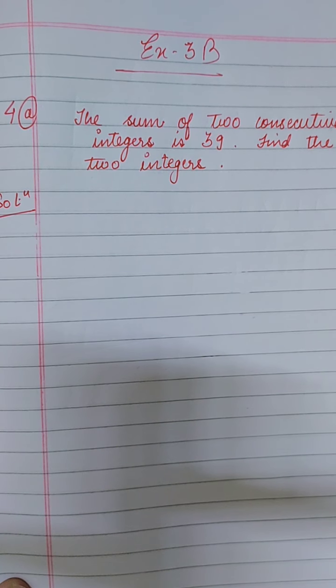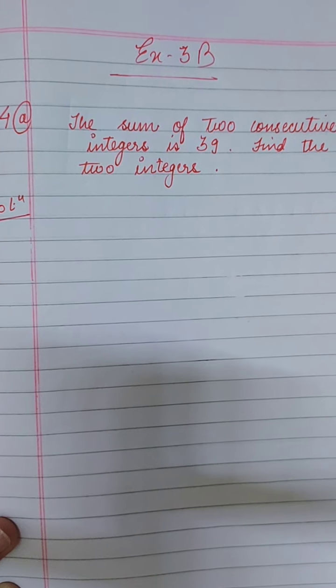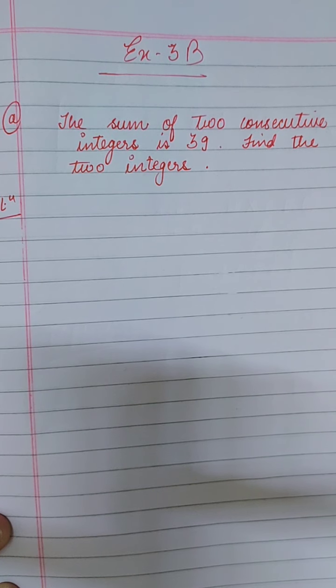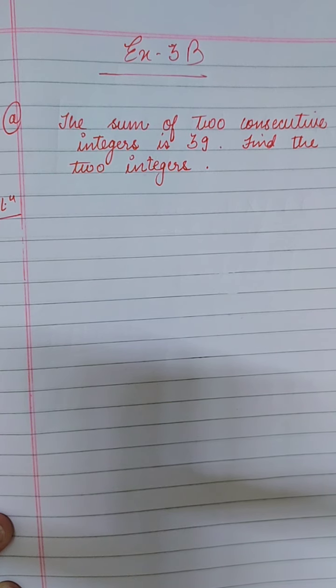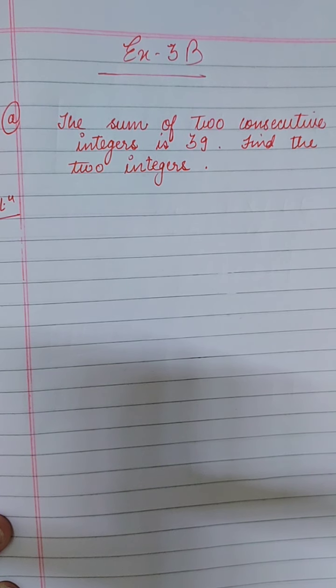Question number 4. In this question also 3 parts are given. I am going to tell you all the 3 parts. So our first part is: the sum of two consecutive integers is 39. Find the two integers. Here the sum of two consecutive integers is given, and that only we have to find out. So first we have to suppose the two consecutive integers.